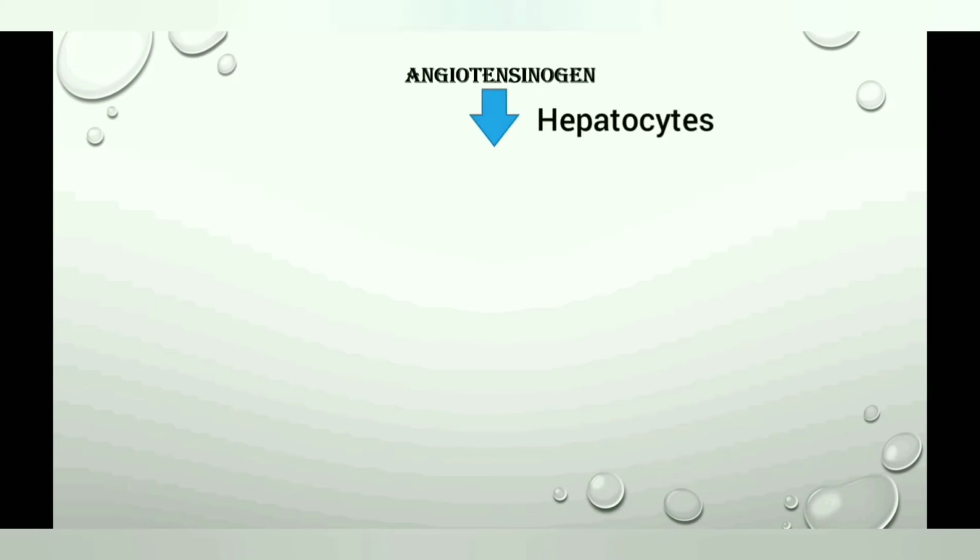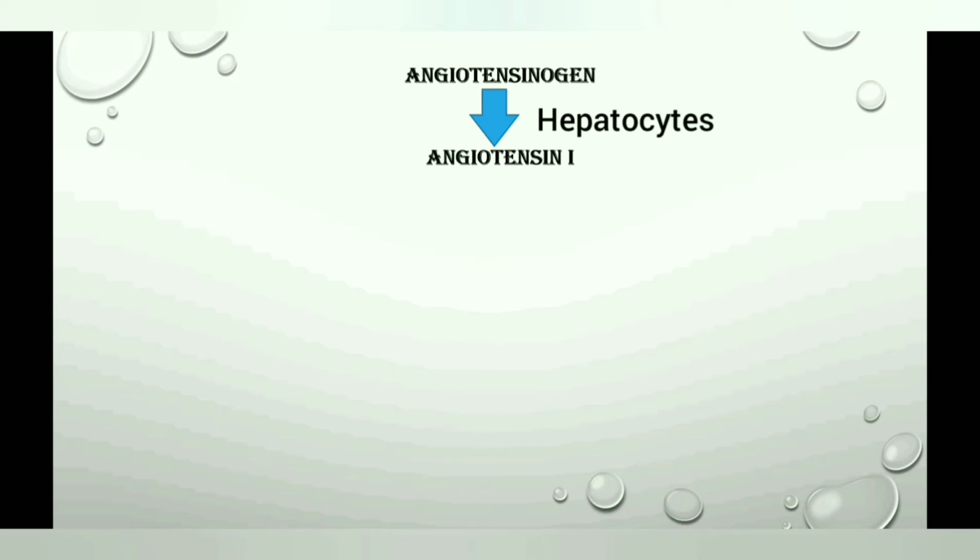Whenever blood supply to afferent arteriole decreases, we already studied about it, due to change in blood pressure or blood volume, for example, if there is low blood pressure or if there is dehydration, then JG cells release renin. This renin converts angiotensinogen, which is secreted by hepatocytes in liver, to angiotensin 1.